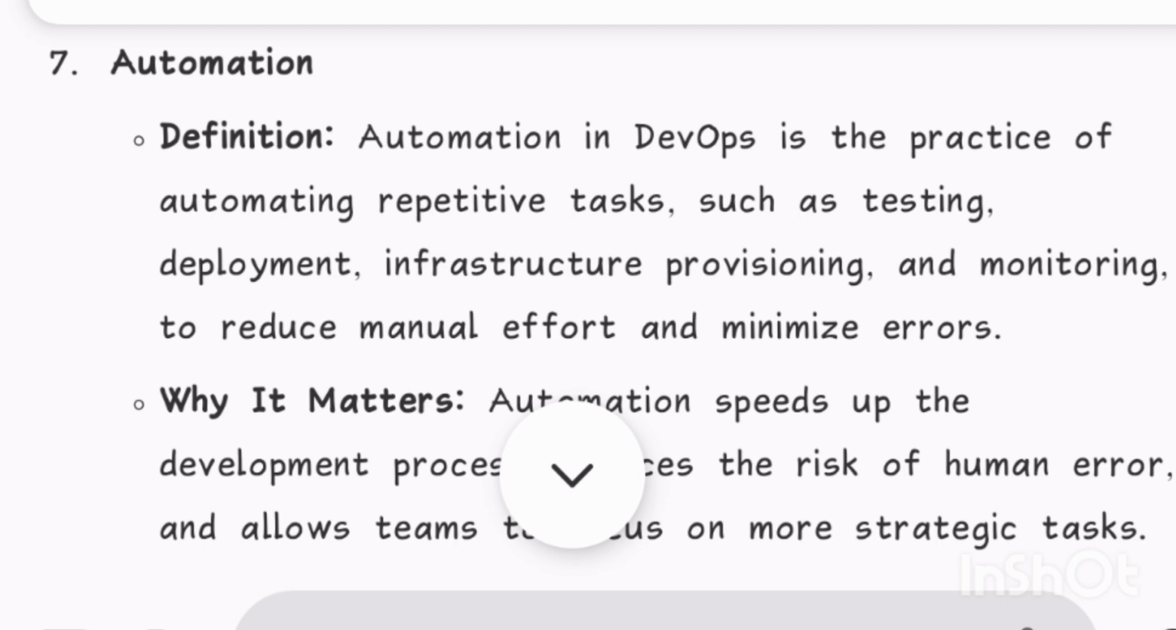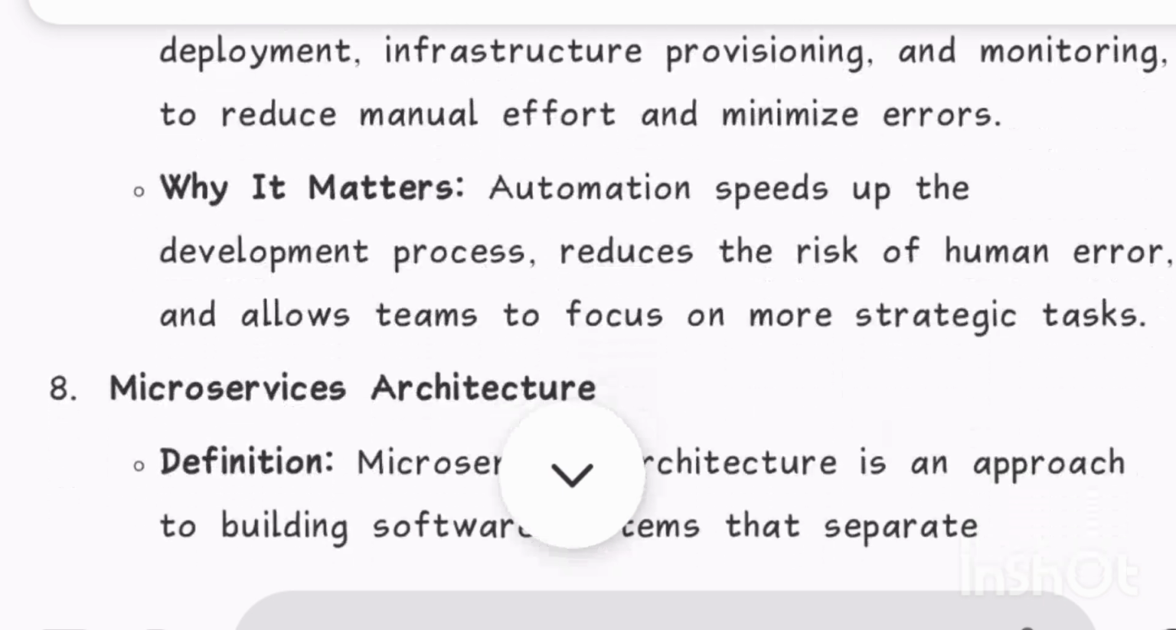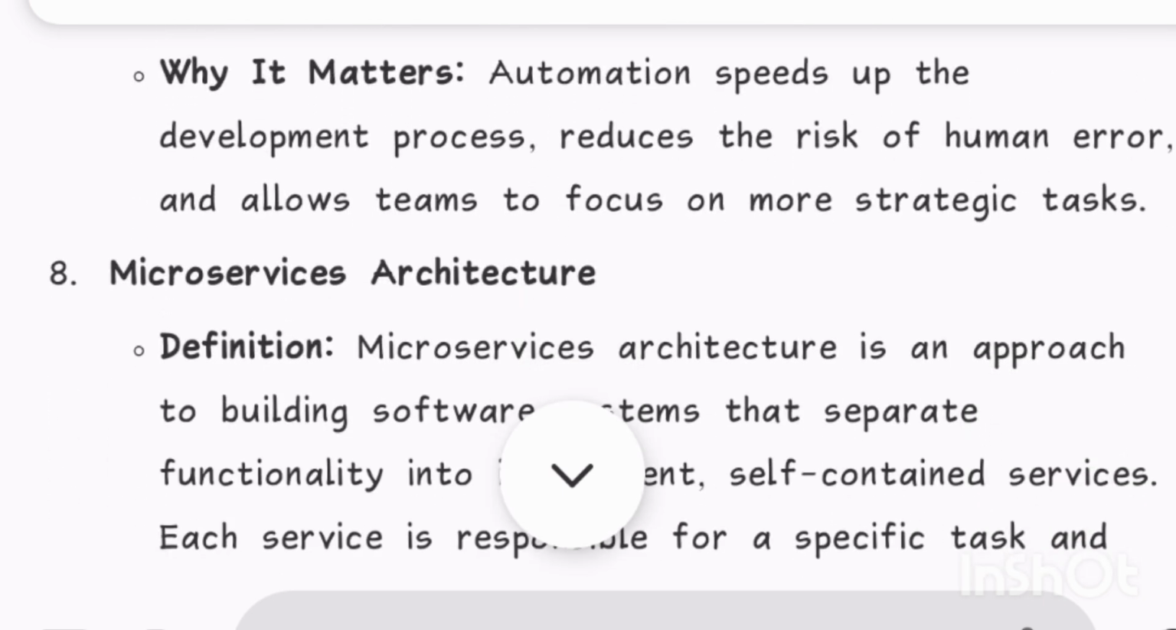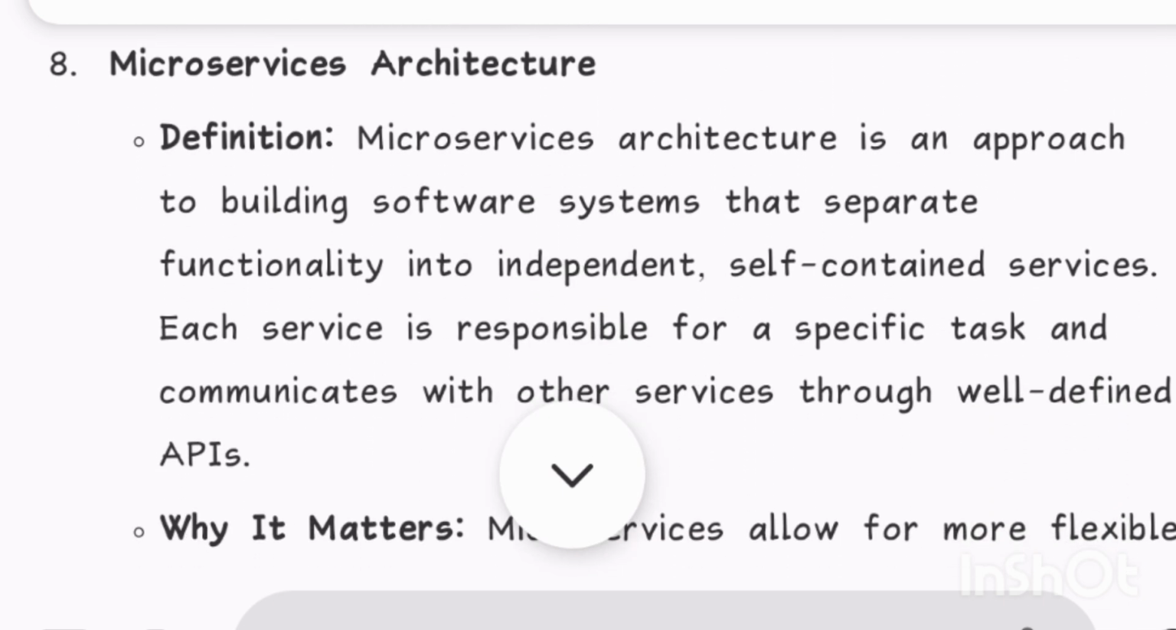7. Automation. Definition: automation in DevOps is the practice of automating repetitive tasks such as testing, deployment, infrastructure provisioning, and monitoring to reduce manual effort and minimize errors. Why it matters: automation speeds up the development process, reduces the risk of human error, and allows teams to focus on more strategic tasks.